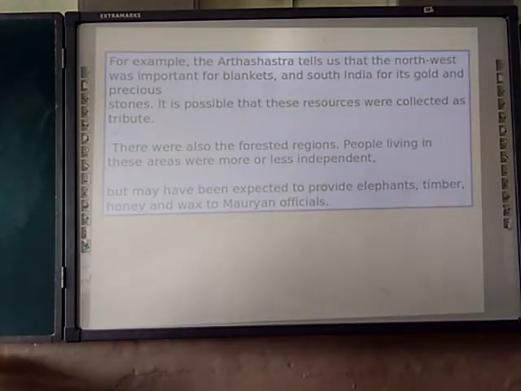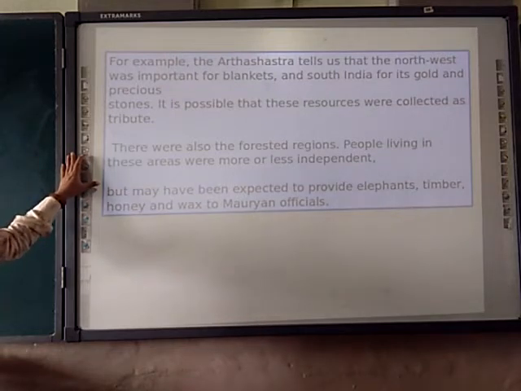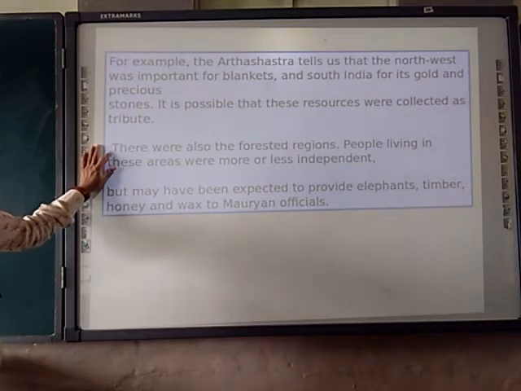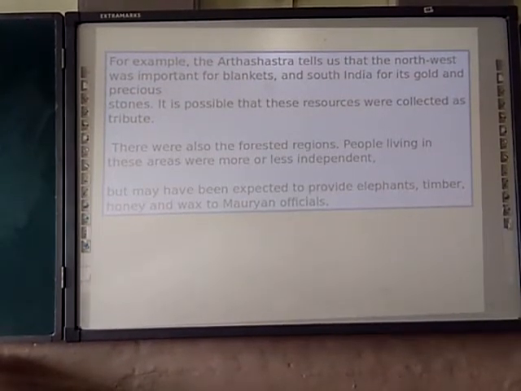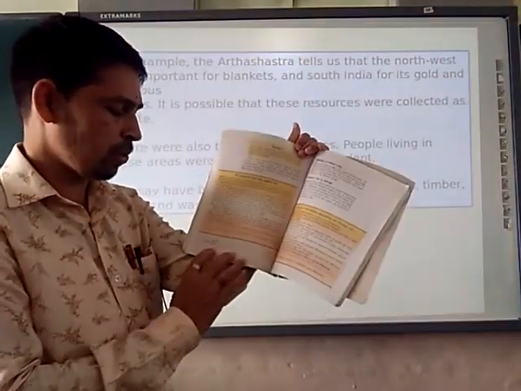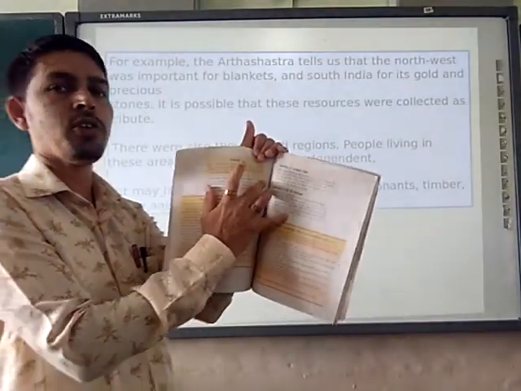Next, for example, the Arthashastra tells us that the northwest was important for blankets and South India for its gold and precious stones. It is possible that these resources were collected as tribute. So what is tribute? It is given in the textbook. Please go through and read, so you will come to know about that. What is the meaning of tribute? In the textbook on page number 78 approximately, the tribute box is there. Please read this.